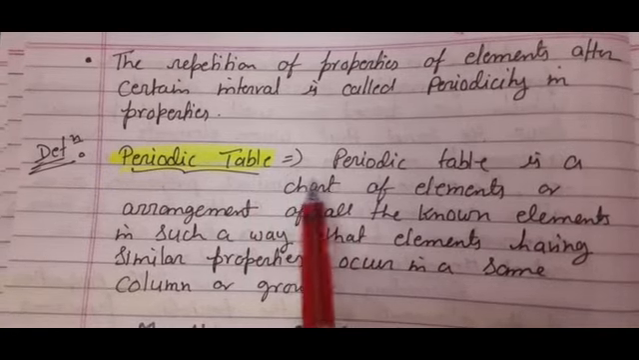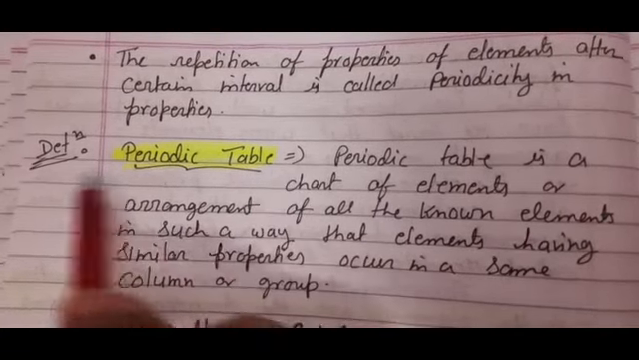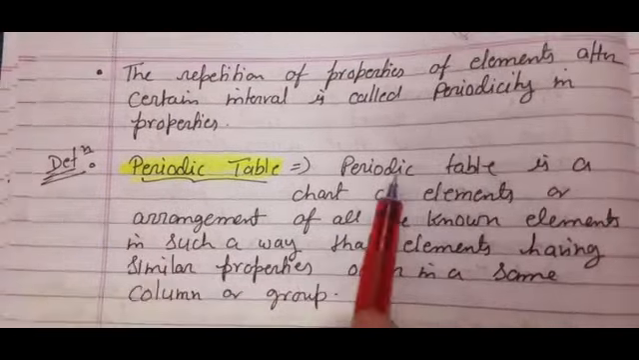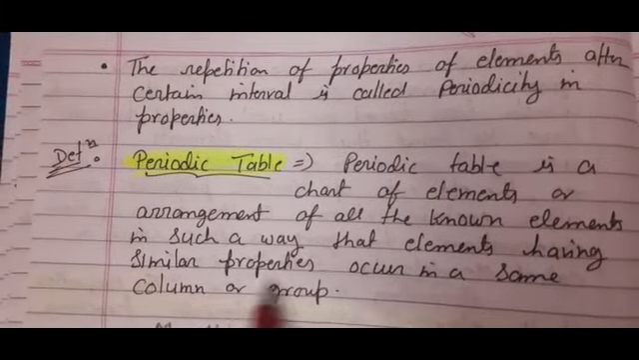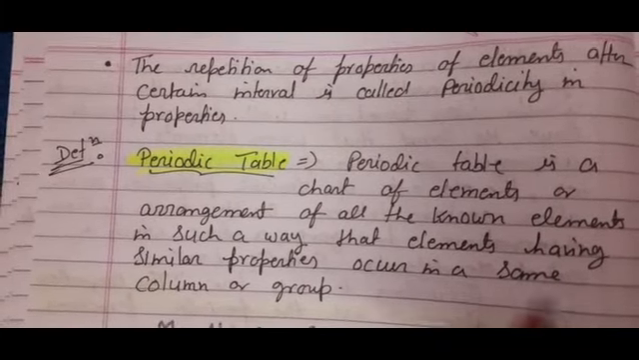What is the definition of periodic table? I have written here as the heading and mentioned here as definition also. Periodic table is a chart of elements or arrangement of all the known elements in such a way that elements having similar properties occur in the same column or group.